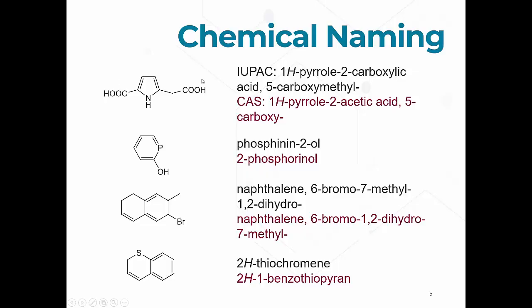So when we say pyrrole 2-carboxylic acid and then 5-carboxymethyl, that's this side here. But in the CAS system, we have our pyrrole, and we're saying 2-acetic acid and 5-carboxy. That's because they're using a different priority system based on the substituent. The CAS system has this very odd proclivity to want to call everything an acetic acid derivative.